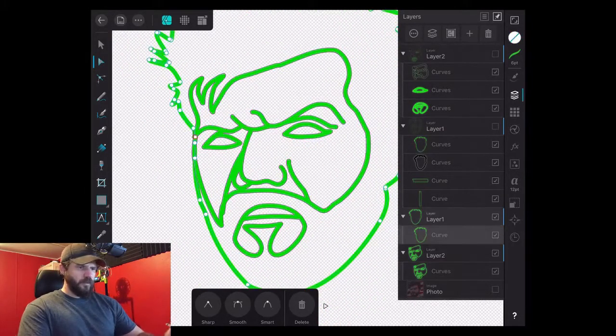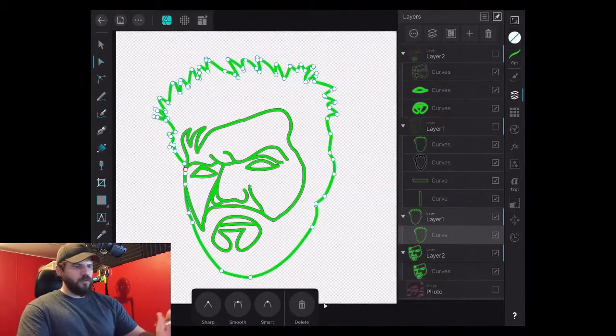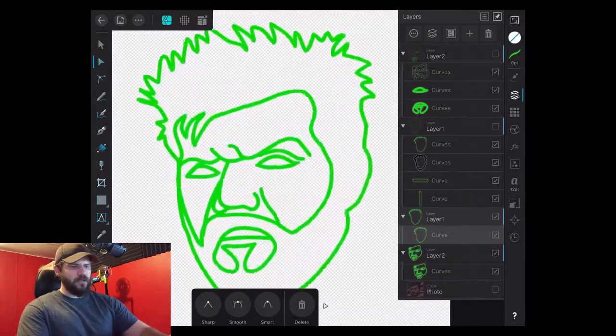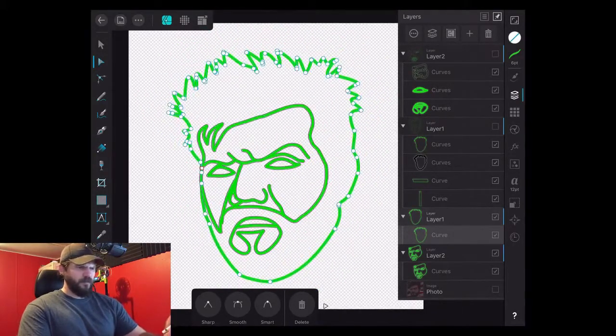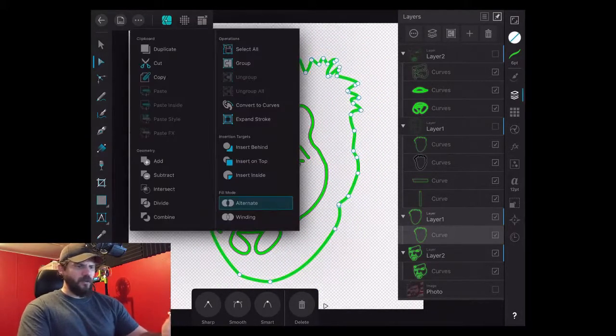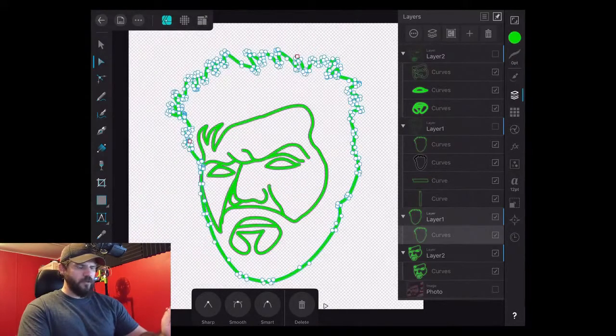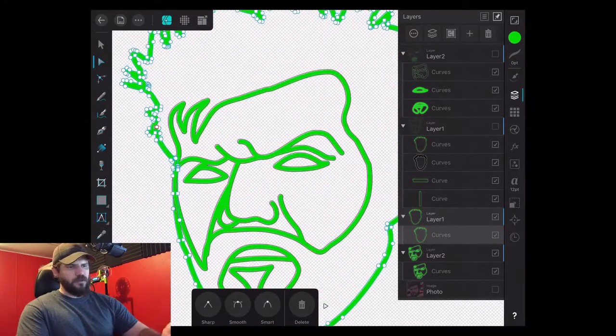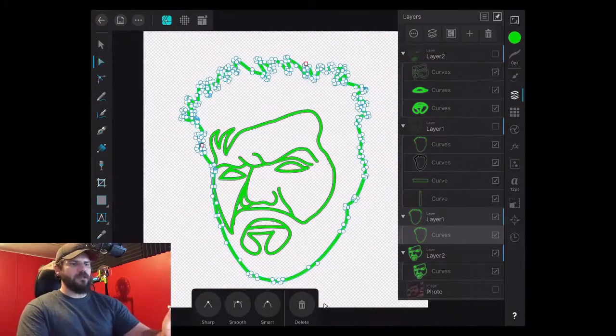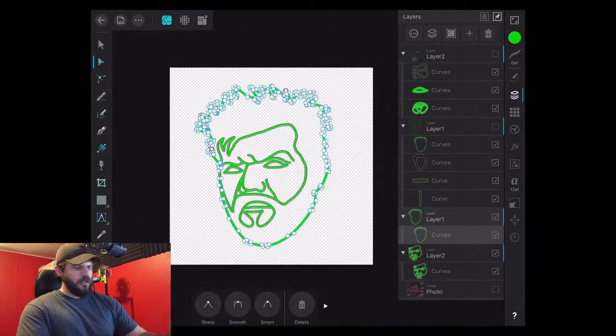Now we also want to make the outer line here an object as well. Right now it's just lines. We are going to expand stroke. Now it is considered an object. Before it was a line, now it's an object. And we will leave it like it is.